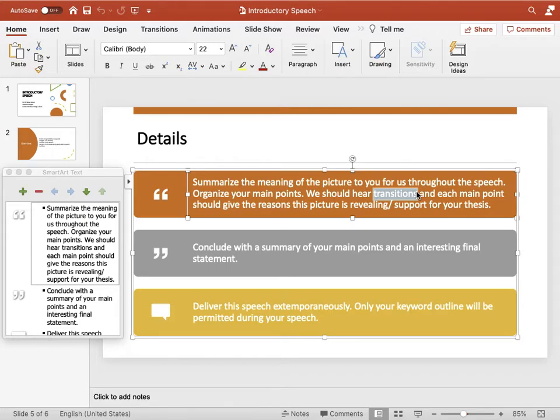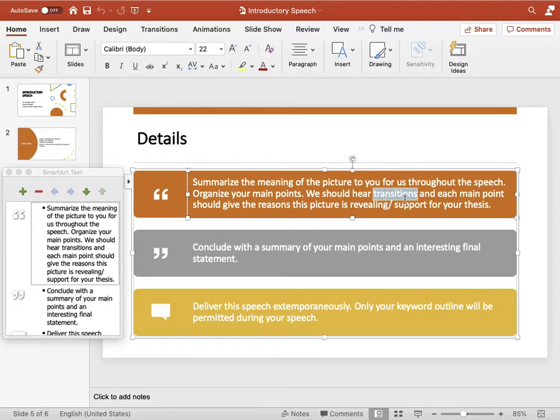Some people use other expressions for transitions. So instead of saying first thing, second thing, third thing, they say first I went for a fundraiser to a particular place, and then I went to a different place, and later on I went to a third place. Okay, so first, then, and later on are also transitions. Okay, so you should have very clear transitions between the points that you are making.